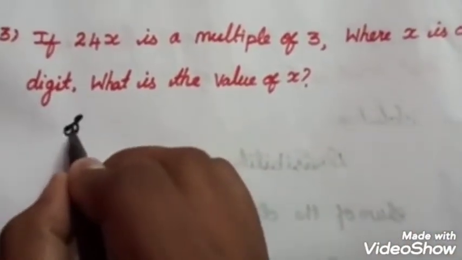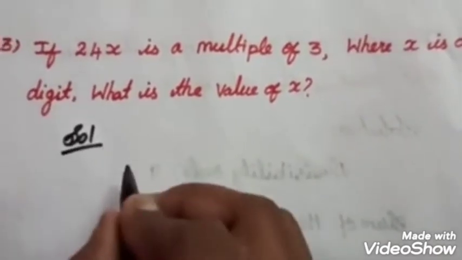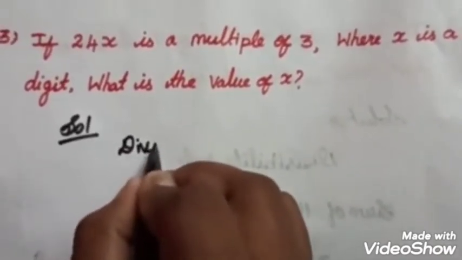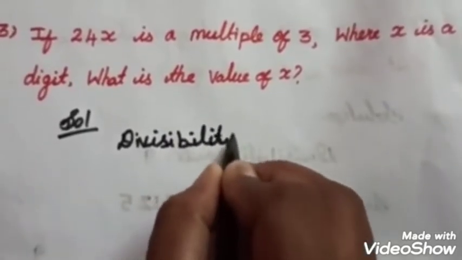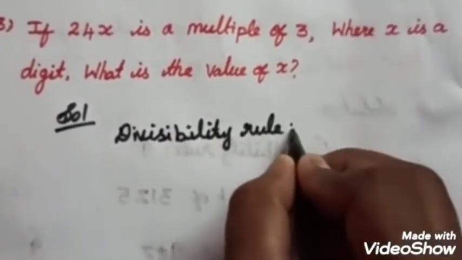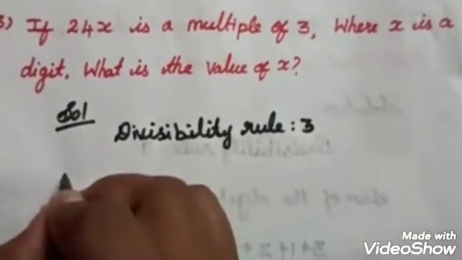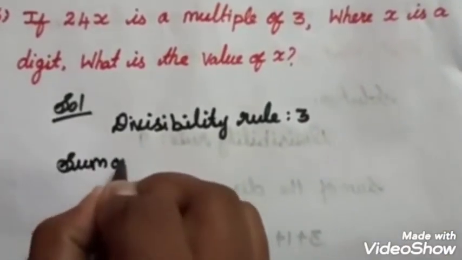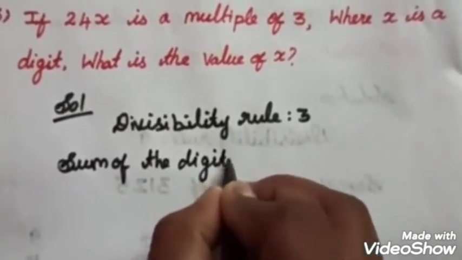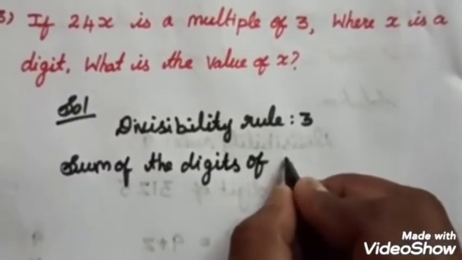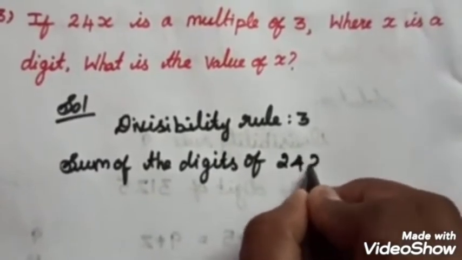In the solution, I take the divisibility rule of 3. So I need the sum of the digits of 204x.